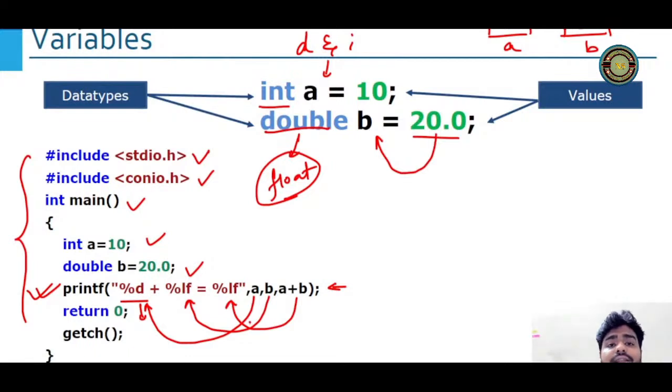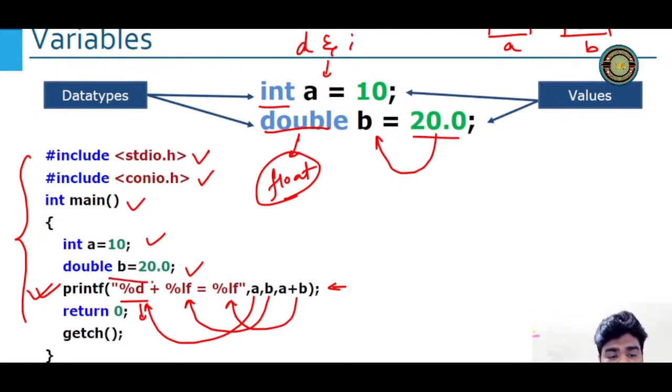That is how we write a printf statement in the C programming language. What is d? A digit. What is lf? Long float. Long float means the decimal values will be kept here. So in the output I am going to get the double quoted thing.